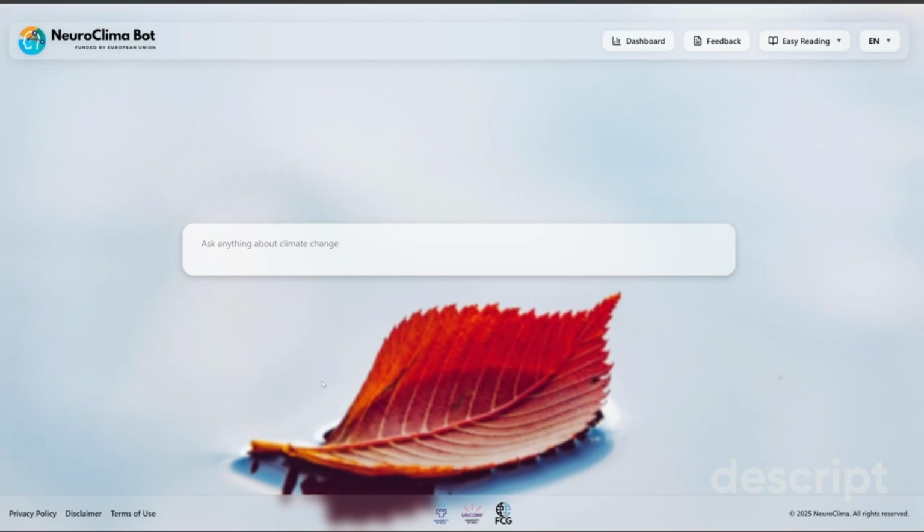Currently, the bot works with 4 different EU languages: English, Italian, Portuguese, and Greek. In the upper right corner, there's a menu button. From there, users can select their preferred language from our supported languages. We support English, Italian, Portuguese, and Greek.